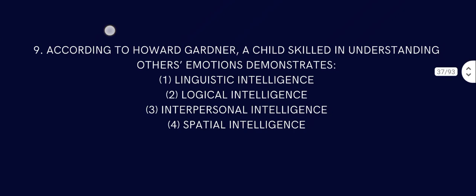Question number 9. According to Howard Gardner, a child skilled in understanding others' emotions demonstrates what sort? That is interpersonal. Understanding others' emotion is interpersonal intelligence, but intrapersonal is your own. So the answer should be interpersonal intelligence.